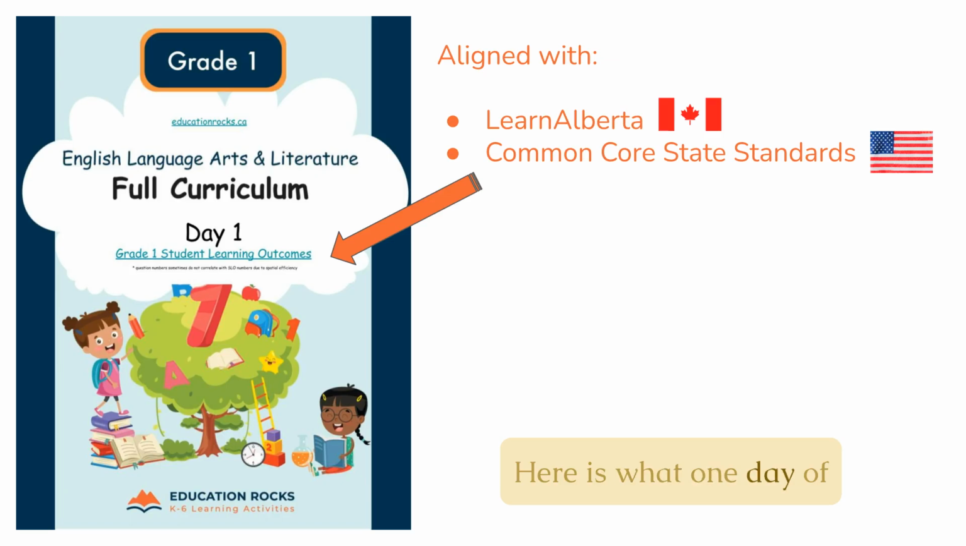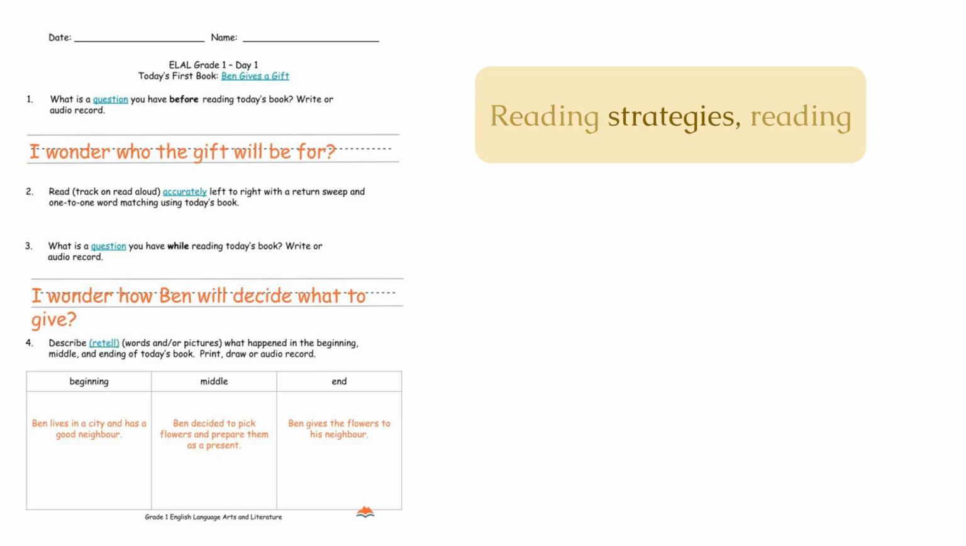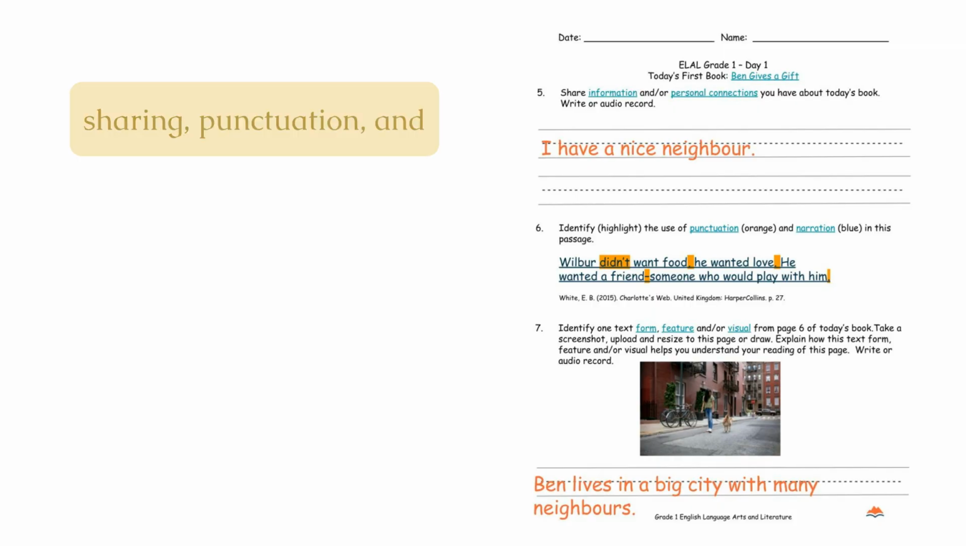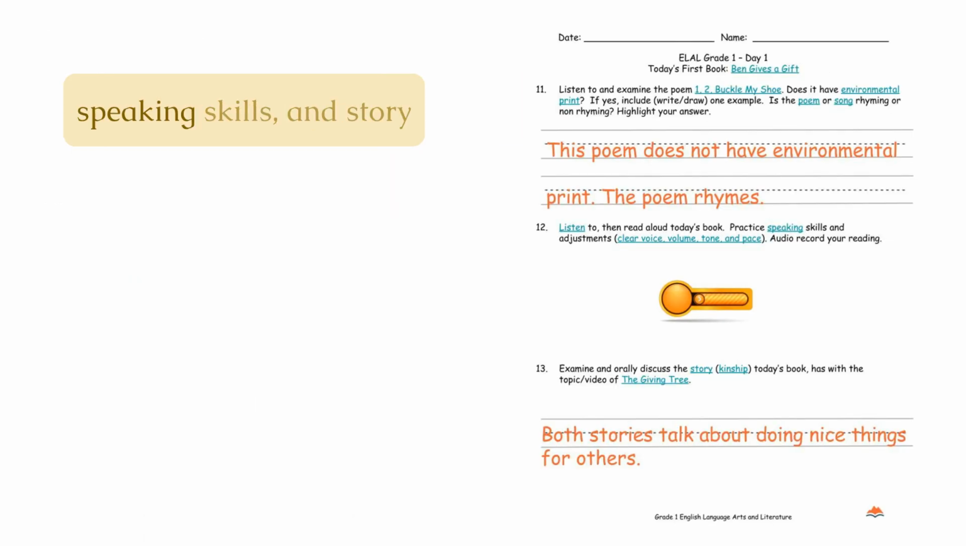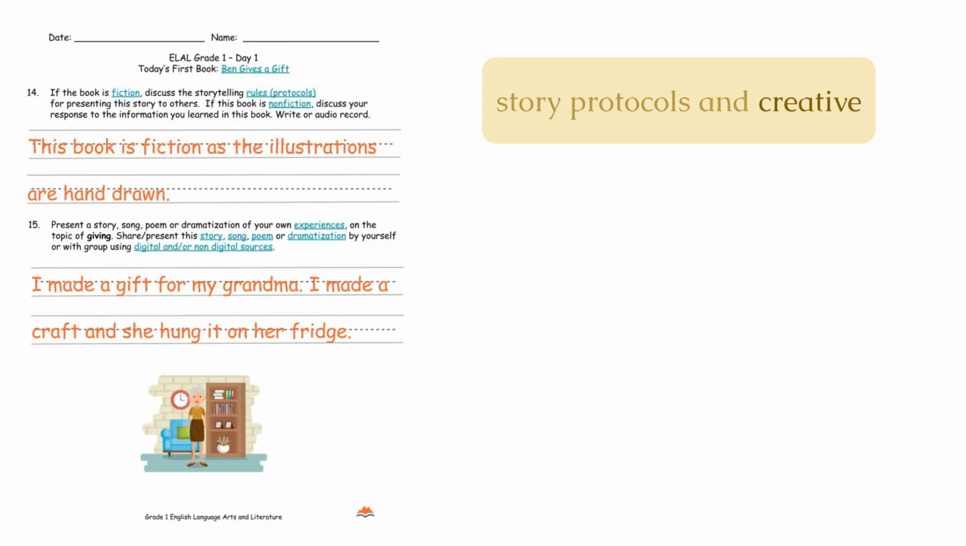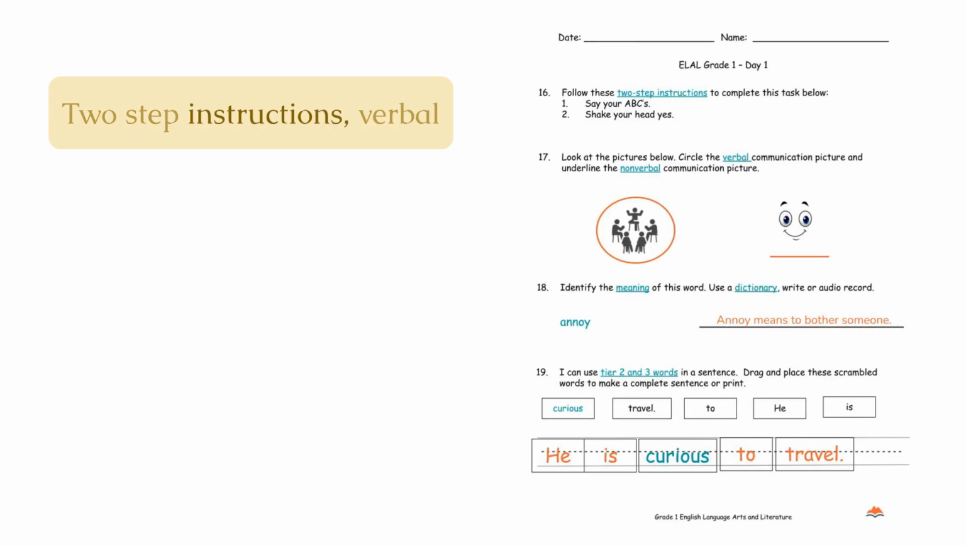Here is what one day of first grade ELA full curriculum looks like. Reading strategies, reading accuracy, and retelling. Sharing, punctuation, and text features. Author's purpose, fiction or nonfiction, and reflecting. Environmental print, speaking skills, and story kinship. Story protocols and creative writing. Two-step instructions, verbal and nonverbal communication, word meaning, and Tier 2 and 3 vocabulary.